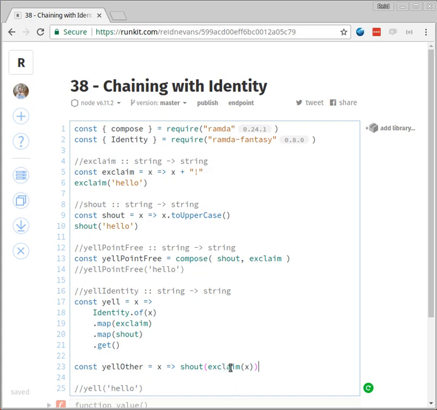We're going to do exclaim of X, and then the result of that gets pushed into shout, and then we come out with it. If we were to look at yell other, we would see that we get the exact same result too. So there you have it. That's three different ways of doing it. Two that are chaining. This one is chaining, but while it might be okay for just these two things, that gets much more unreadable as you go. Compose has the benefit of staying very readable no matter how many functions we're chaining together.